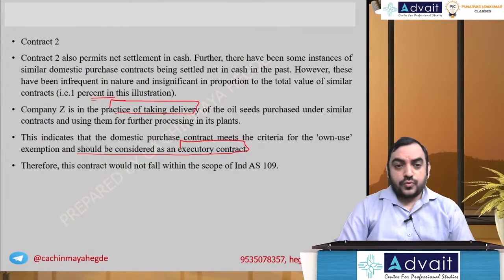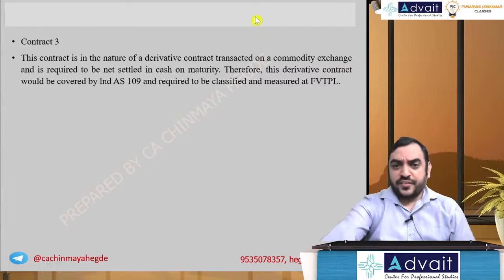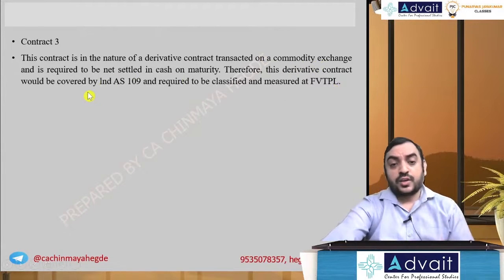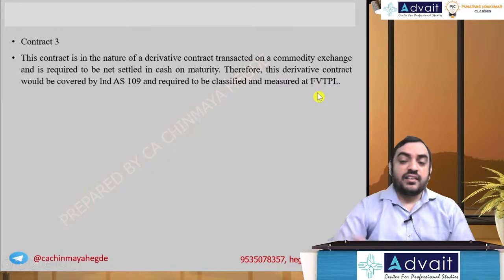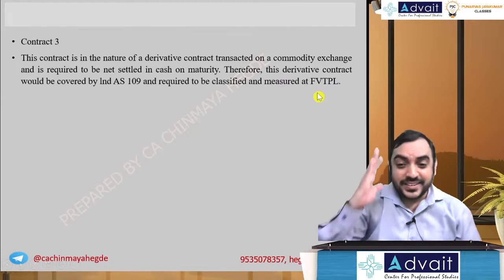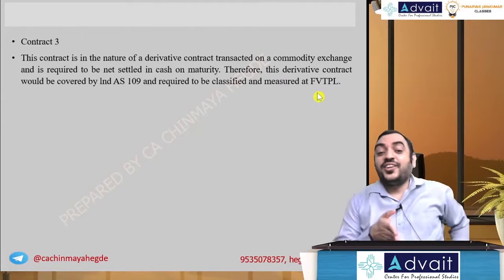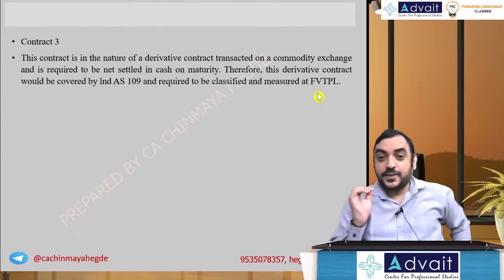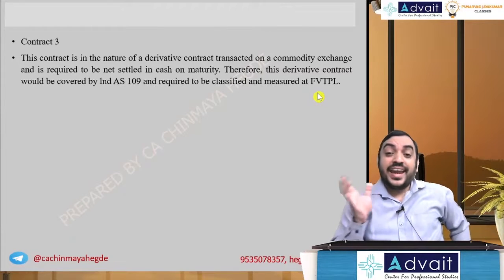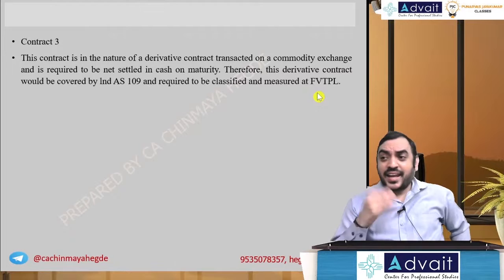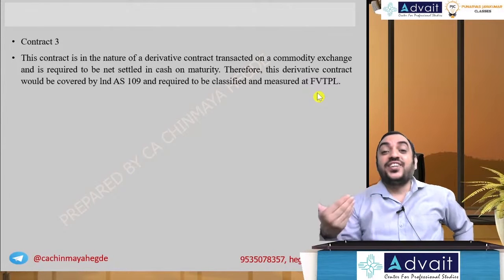What the institute says is that this contract is in the nature of a derivative contract on a commodity exchange requiring net settlement, therefore the derivative contract would be covered by Ind AS 109 and measured as FVTPL. But there is one important element we need not add here, but keep it in mind. This is for hedging purposes, and typically this satisfies the definition of a cash flow hedge.